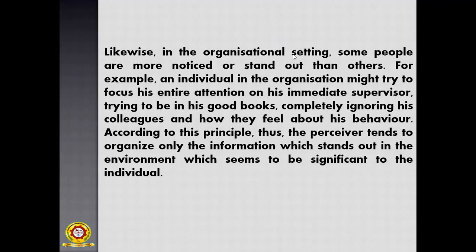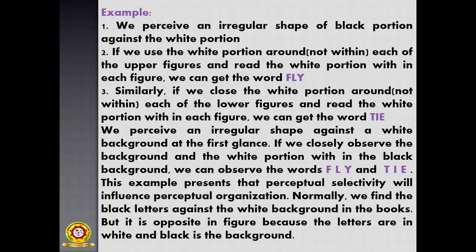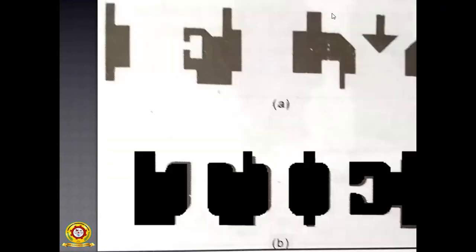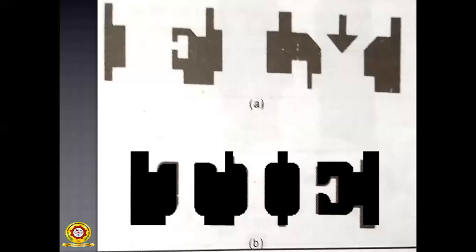Okay, so that's it. Then an example. For this example, first you have to see the diagram, and after that you have to understand it. Wait for a minute. Okay, now you see this diagram. These are the different images. First, you have to ignore the white spaces, that means the white background. Then you have to focus only on the black things, which are in black color.